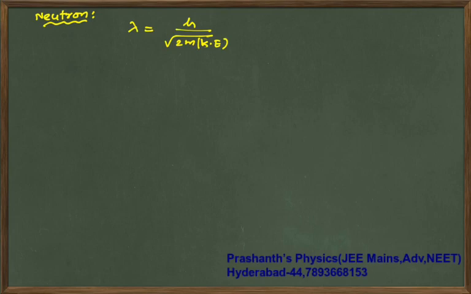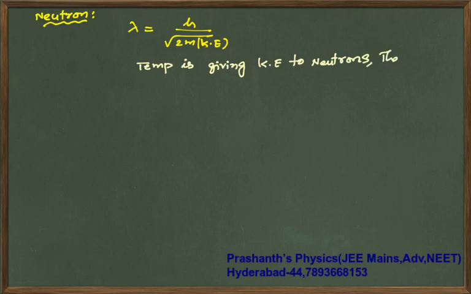Now for particles, if temperature is giving kinetic energy to neutrons, then they are called as thermal neutrons. So for thermal neutrons, half mv square kinetic energy will become 3 by 2 times kb into T.